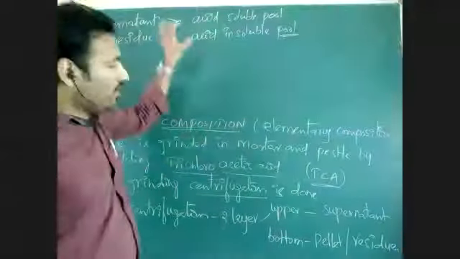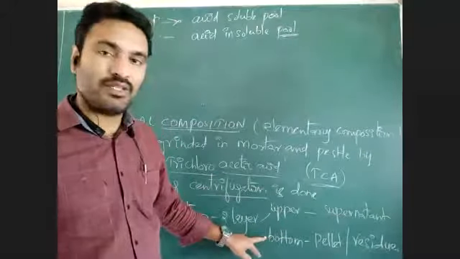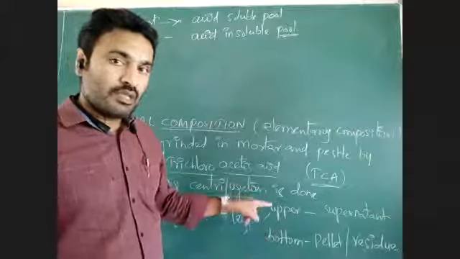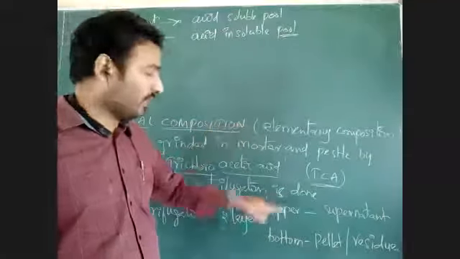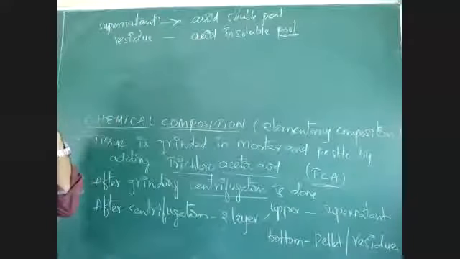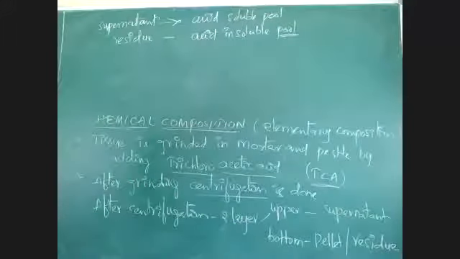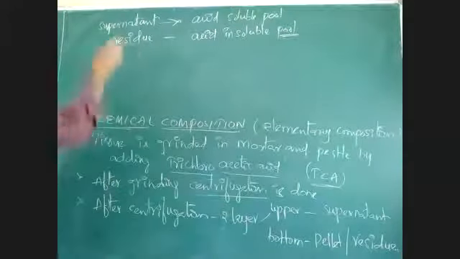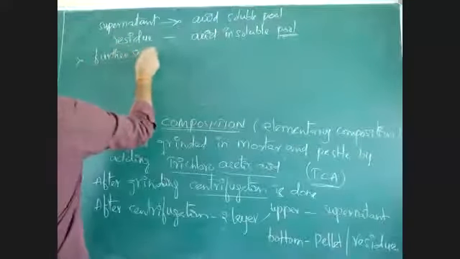So when we are separating two layers, one is liquid, another one is pellet or residue. So the liquid portion is what? Acid. The molecules which were dissolved in acid will be present in this supernatant, and the molecules which were not dissolved in this will be present in pellet or residue. Okay, these are further separated by analytical techniques.